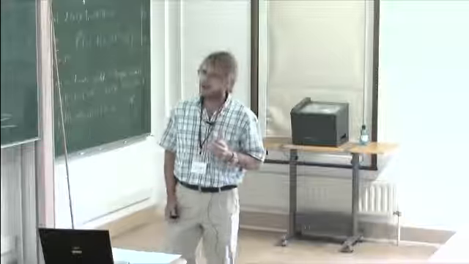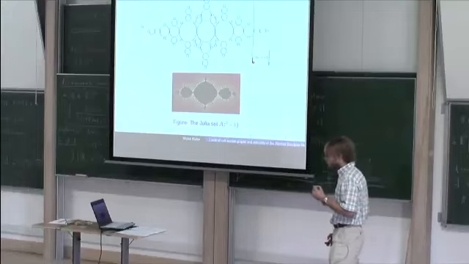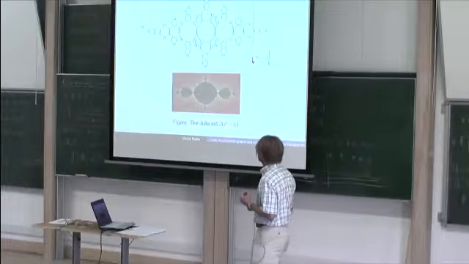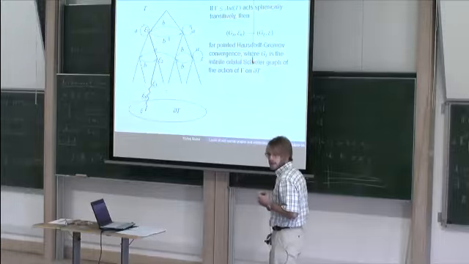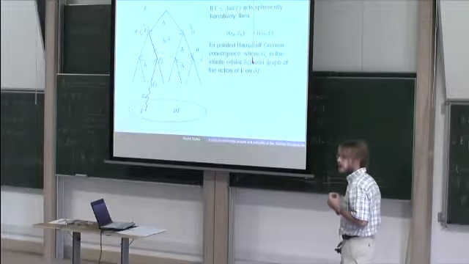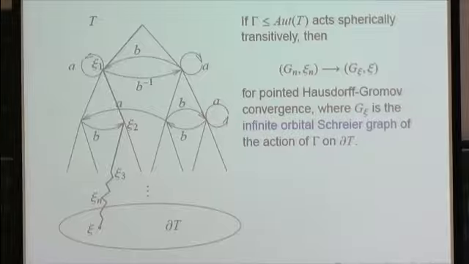So, Schreier graphs form covering sequences. And the inverse limit of such a sequence corresponds to the action of the group on the boundary of the tree. The connected components of the inverse limit are called the orbital Schreier graphs, and they are limits in the Hausdorff-Gromov sense of the finite Schreier graphs.